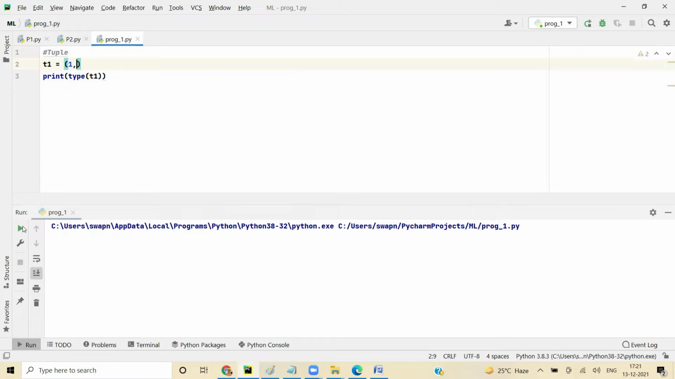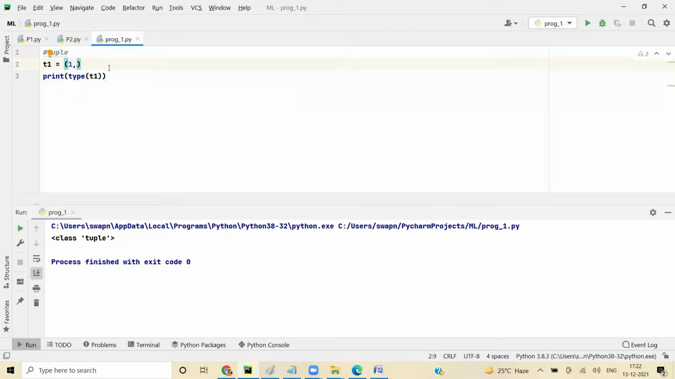But now when you run it, this exception applies only if the tuple has one value. If the tuple has one value, that's when we do it. Otherwise there is no need to put that extra comma here. You have to keep that in mind. Apart from that, what we know is this is called a tuple, the immutable version of list.